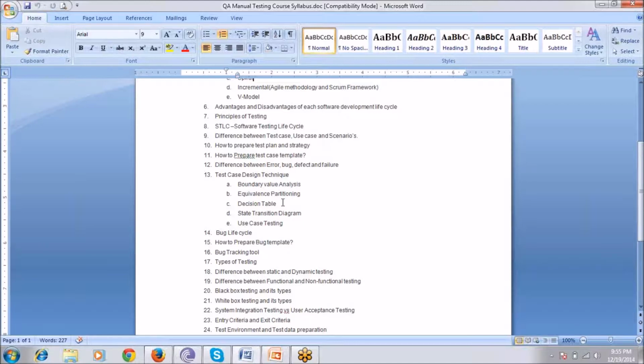Okay, so I will also give you a live example of how we can prepare test cases, and what the standard format of writing test cases is. That's a template, you can say. And what are error, bug, defect and failure? What is the difference between these four terms?